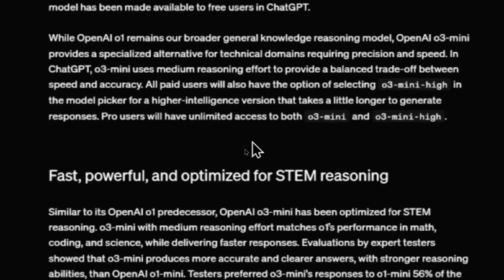If you're using ChatGPT, o3 Mini uses medium reasoning effort to provide a balanced trade-off between speed and accuracy. All paid users will also have the option of selecting o3 Mini High. You can choose that in the model picker for a higher intelligence version that takes a little longer to generate full responses. Pro users have unlimited access to both o3 Mini and o3 Mini High.